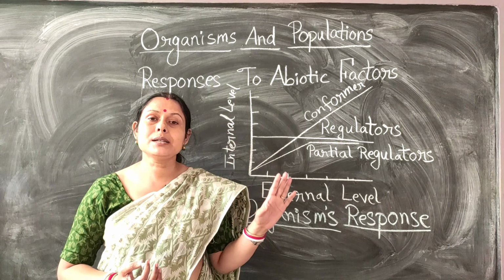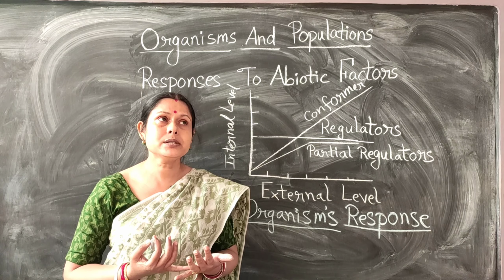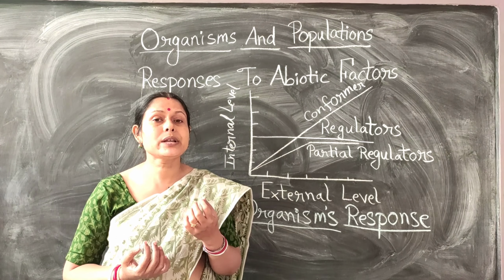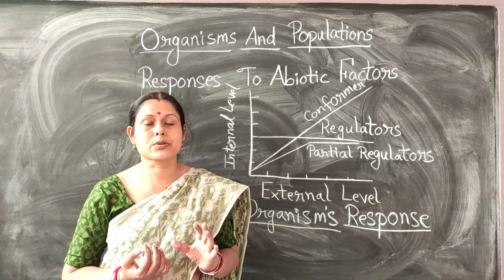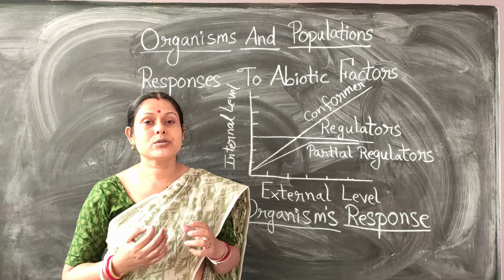If we talk about the animal kingdom, the mammals, the birds, some lower vertebrates and some lower invertebrates can do this process of regulation of their body, and we call them regulators.